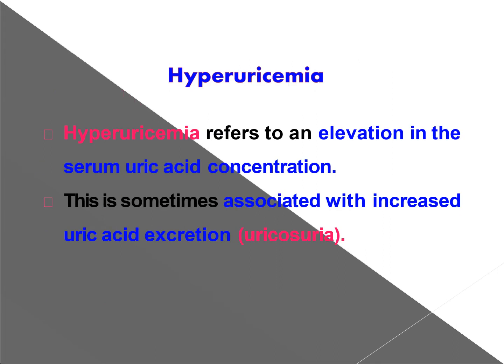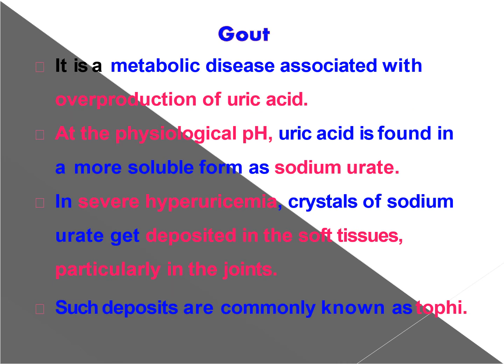Hyperuricemia refers to elevation in serum uric acid concentration. This is sometimes associated with increased uric acid excretion, that is uricosuria. Gout is a metabolic disease associated with overproduction of uric acid. At physiological pH, uric acid is found in a more soluble form as sodium urate. In severe hyperuricemia, crystals of sodium urate get deposited in the soft tissue, particularly in the joints. They are called tophi.